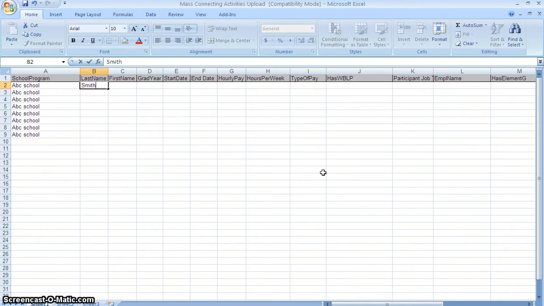Say their last name is Smith, and their first name is Sally. She's going to graduate in 2013. The start date should go in this format. Let's see. 9-25.